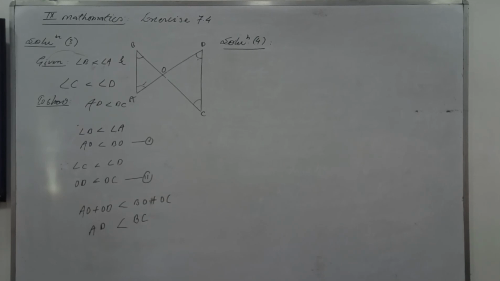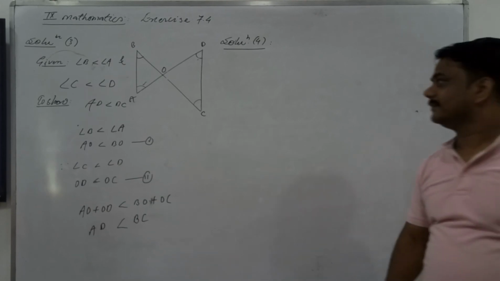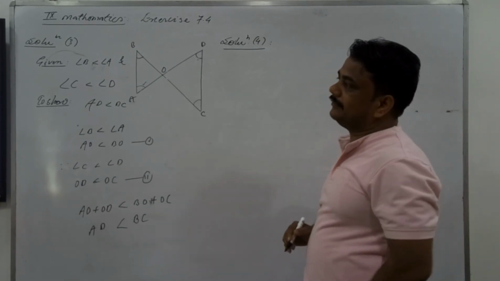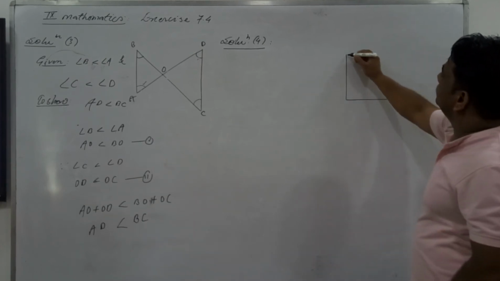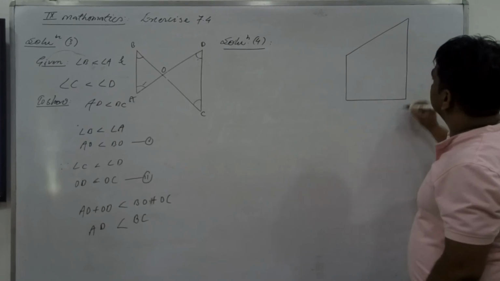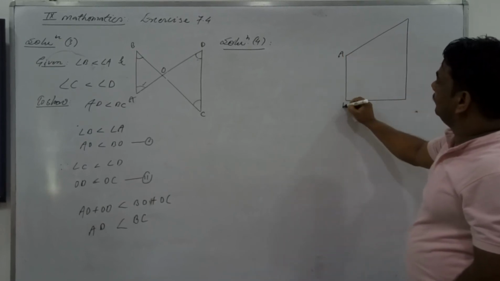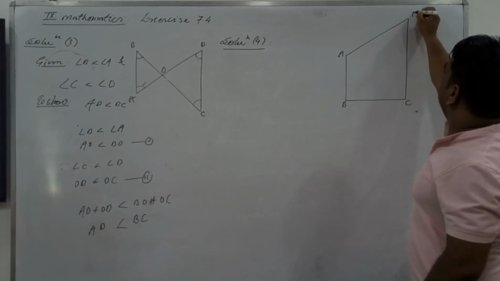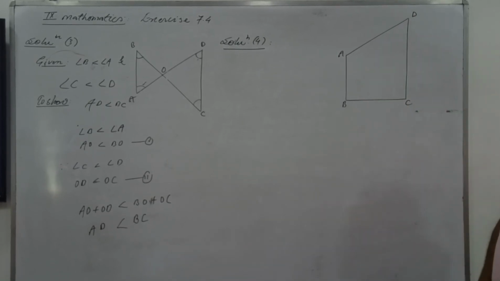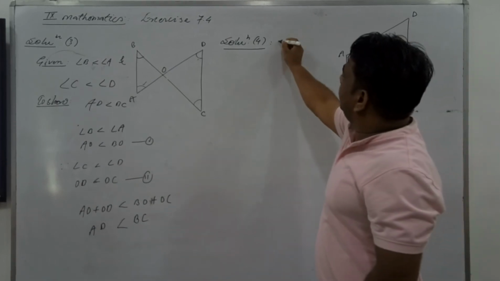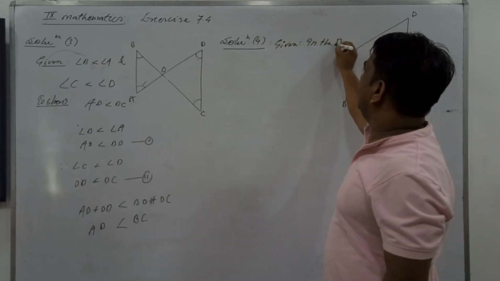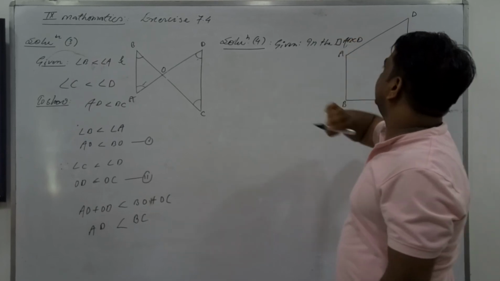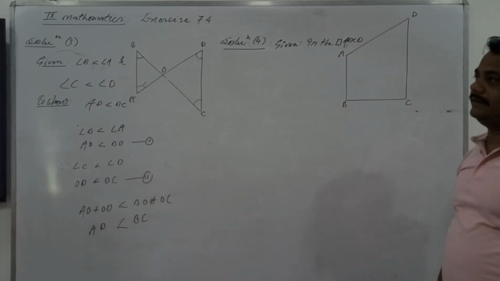Okay. Look at question number 5. No, sorry, 4. Here it's A, B, C, and D. This is a quadrilateral. A, B, C, D is a quadrilateral. What have you been given in the quadrilateral ABCD?